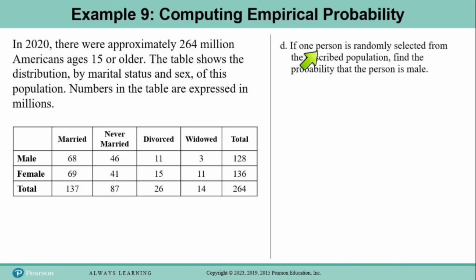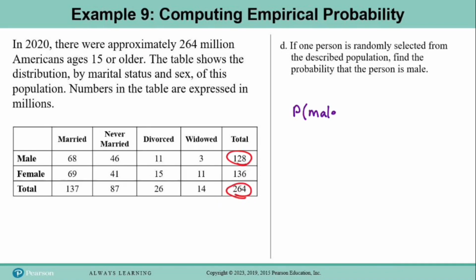And finally, part D. If one person is randomly selected from the described population, find the probability that the person is male. Okay, so we go to our table, and we get the total number of male people, and that's going to be 128 million. And of course, as we've seen before, the total number of people was 264 million.